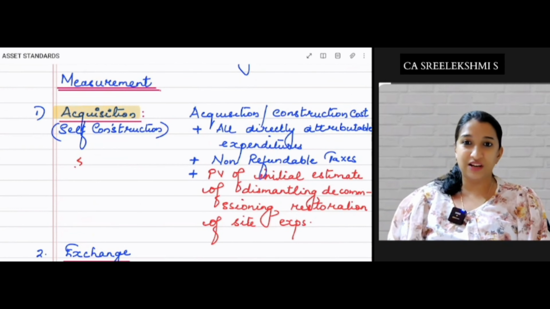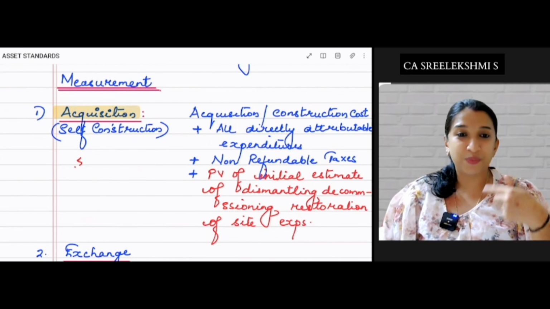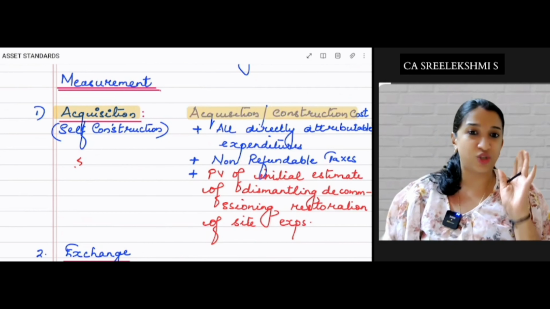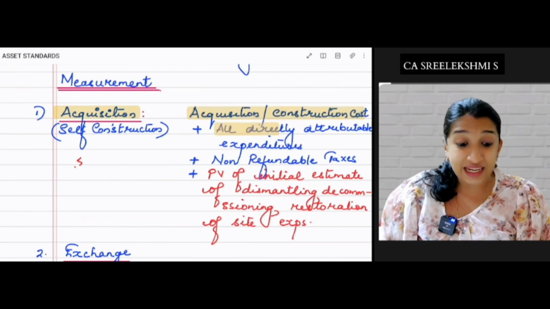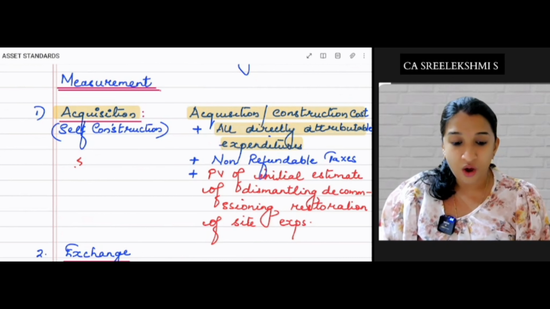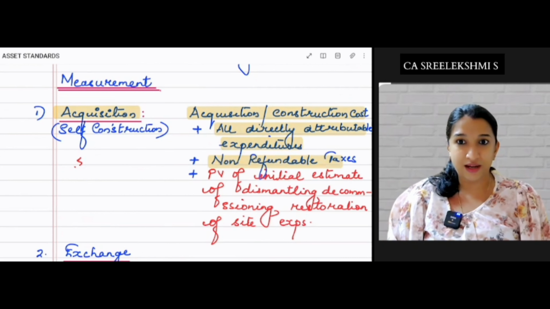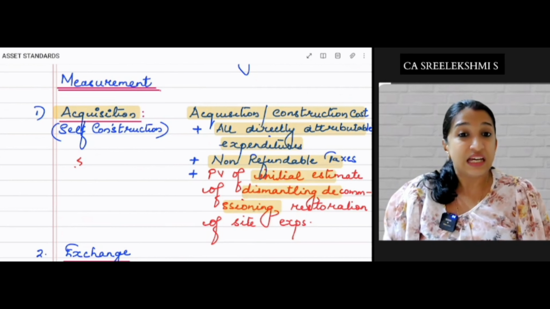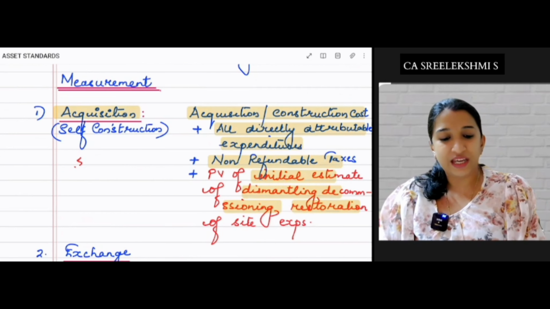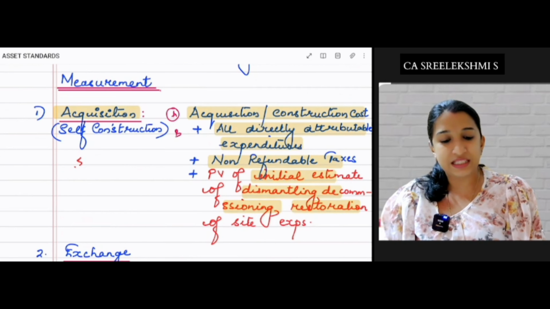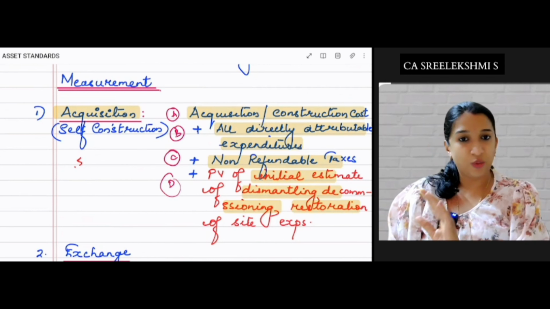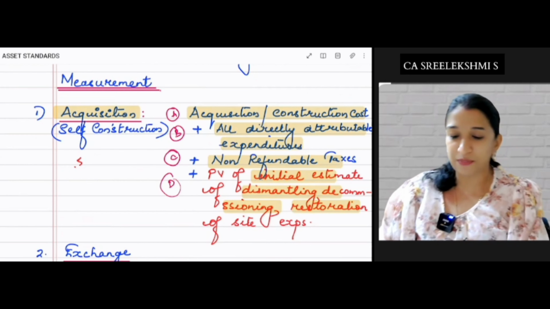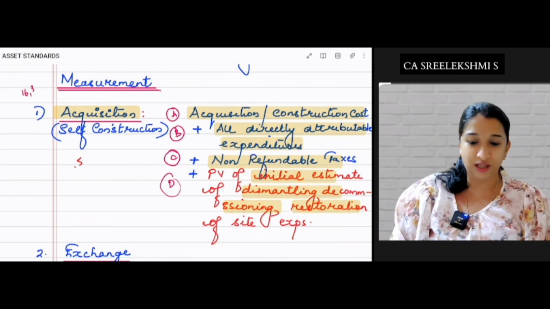If acquisition or self-constructed, 1 plus 2 plus 3 plus 4. What is this 1 plus 2 plus 3 plus 4? Acquisition construction cost can be added. All directly attributable expenditures can be added. All non-refundable taxes can be added. Present value of initial estimate of dismantling, decommissioning, restoration of site expenses can be added. So we can say A plus B plus C plus D is equal to value of investment property or value of an asset. So same 1638, same principles we are following.